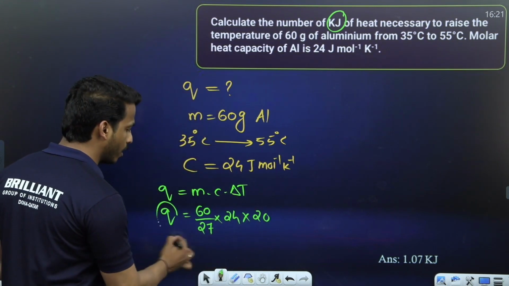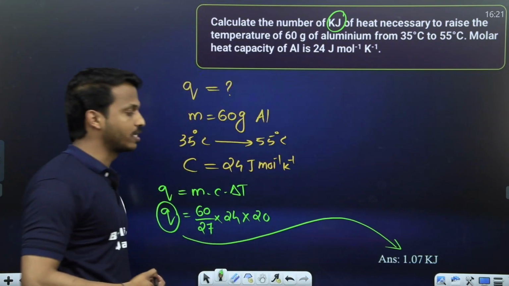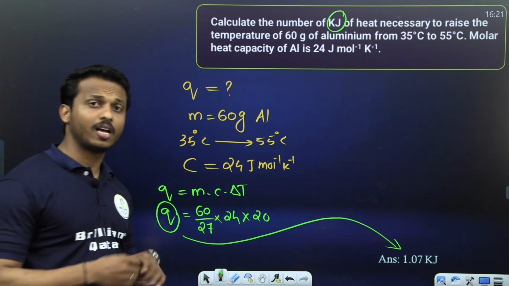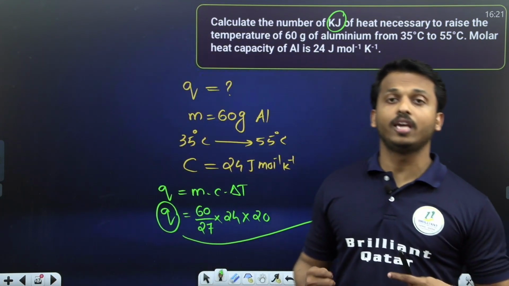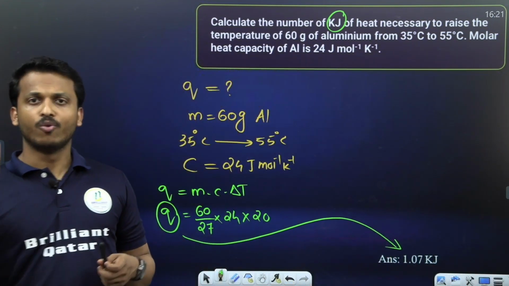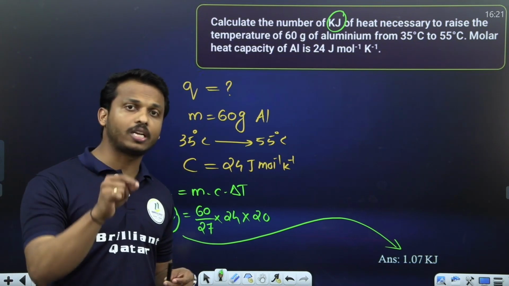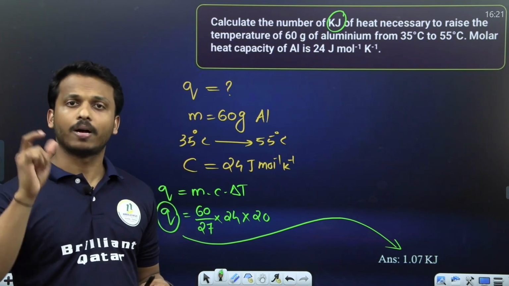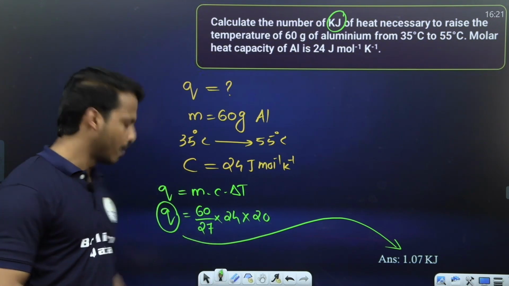Substitute all of you. You will get Q in kilojoule. It is around 1.07 kilojoule. So the equation we are applying here for heat capacity is Q equal to mc delta T, where Q is the heat, C is the heat capacity, delta T is the change in temperature, and M is the given mass by molar mass. Let us apply this equation and we'll get this numerical question.